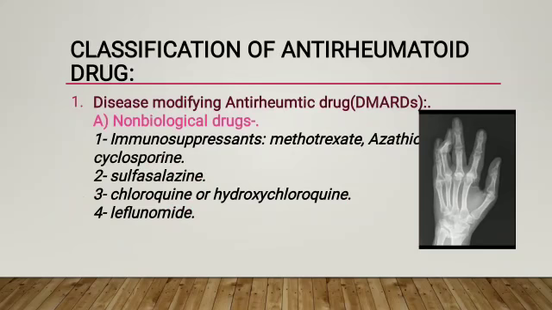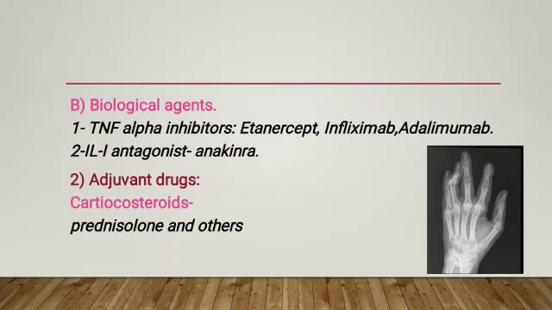Second subclass is biological agents, in which TNF alpha inhibitors, for example etanercept. Second is the IL-1 antagonist, for example anakinra. Second main class is adjuvant drugs, in which corticosteroids, for example prednisolone and others. Let's see the classes of drugs one by one.